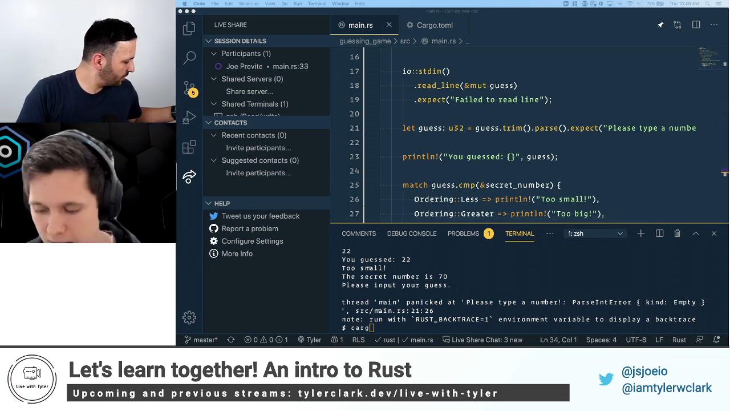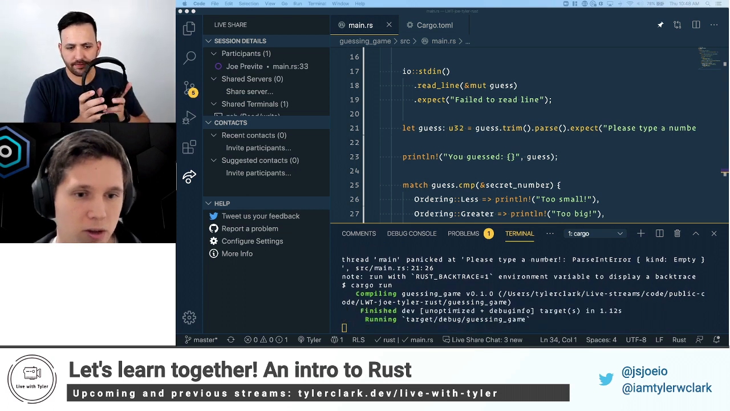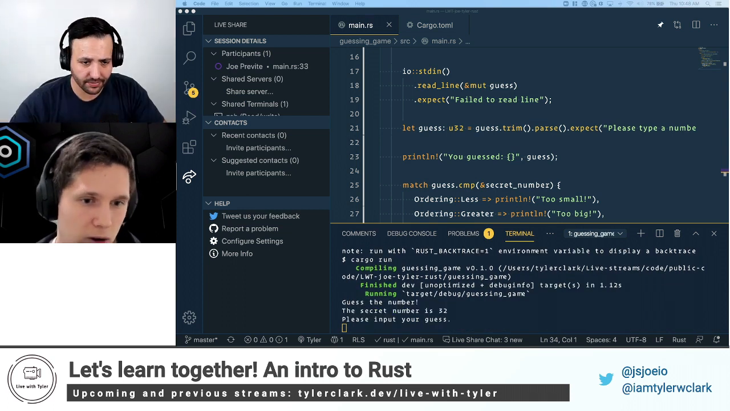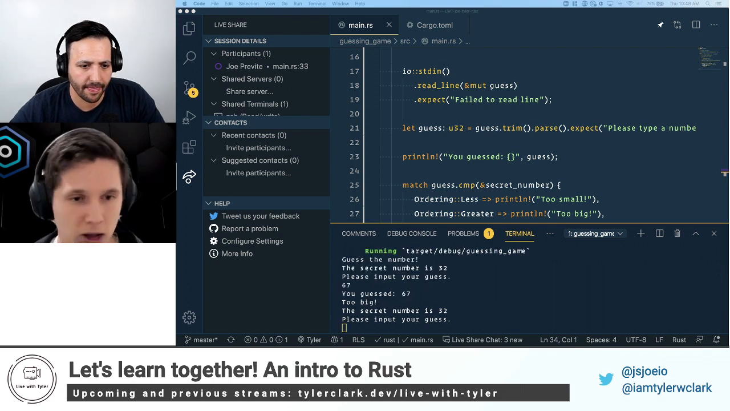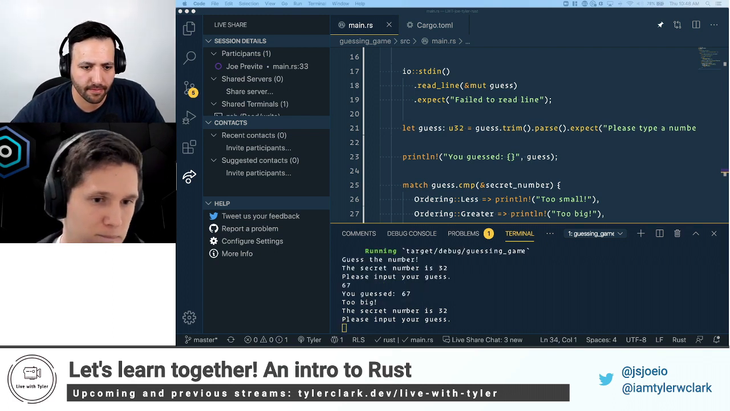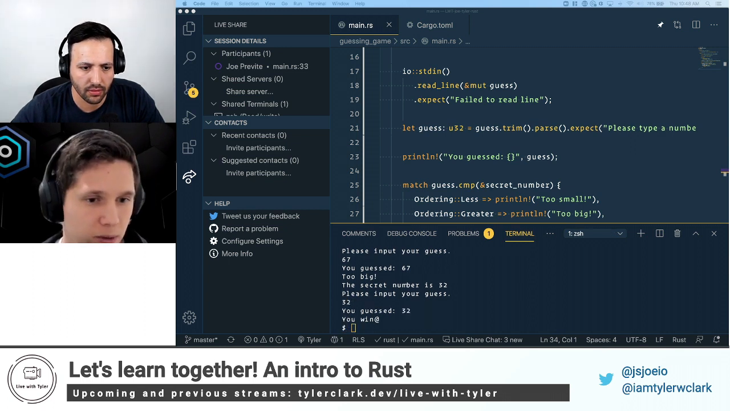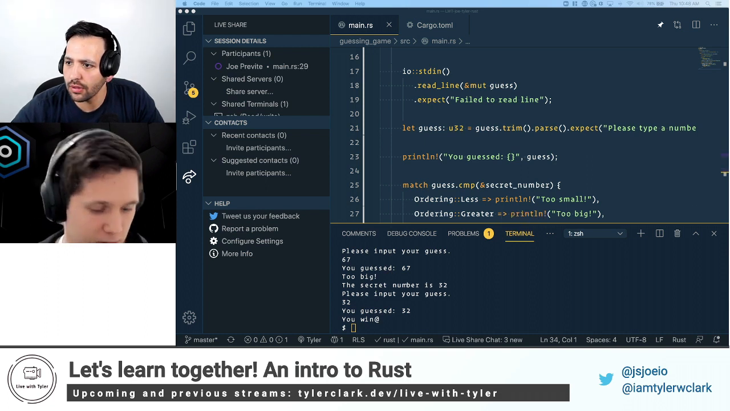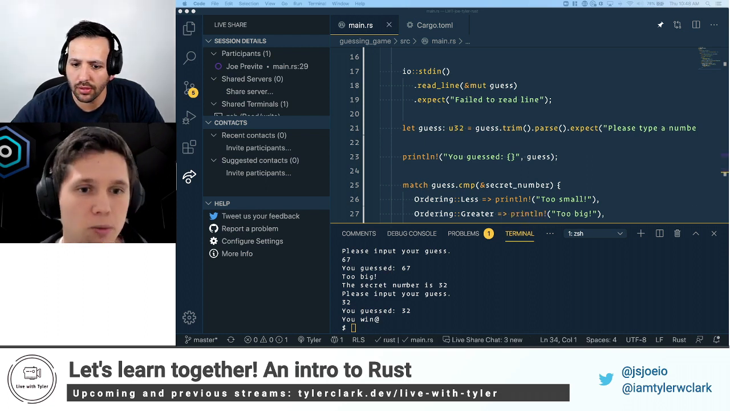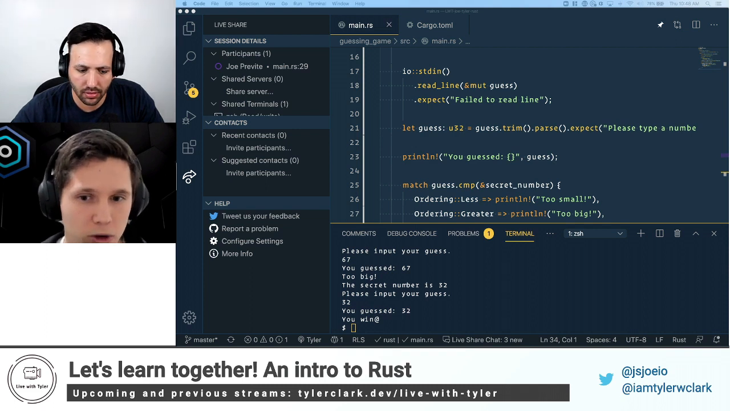Now let's run it again. We'll run cargo run. It'll compile and run. The secret number is 32. Please input your guess. Let's test higher, bigger. Cool, 67. Too big. Still 32. Let's guess 32. Cool, we get You win, and I've used an @ sign instead of an exclamation point, so let's change that. Cool, our break's working, our loop is working.